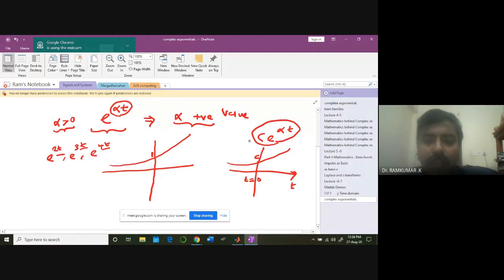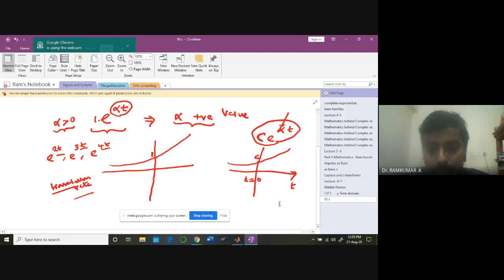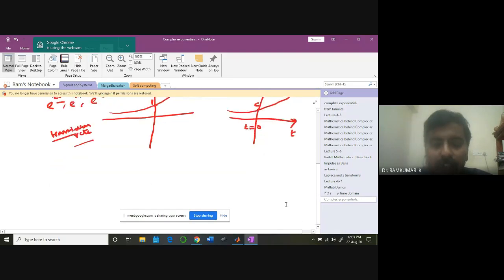The amplitude here is c, and this is 1 here, therefore I'm getting 1. So this c can be adjusted. This alpha can also be adjusted. This alpha will represent the corresponding transition rate of the exponential waveforms. Look at this carefully. If alpha is less than 0, what do I get? e power alpha t, what do I get?